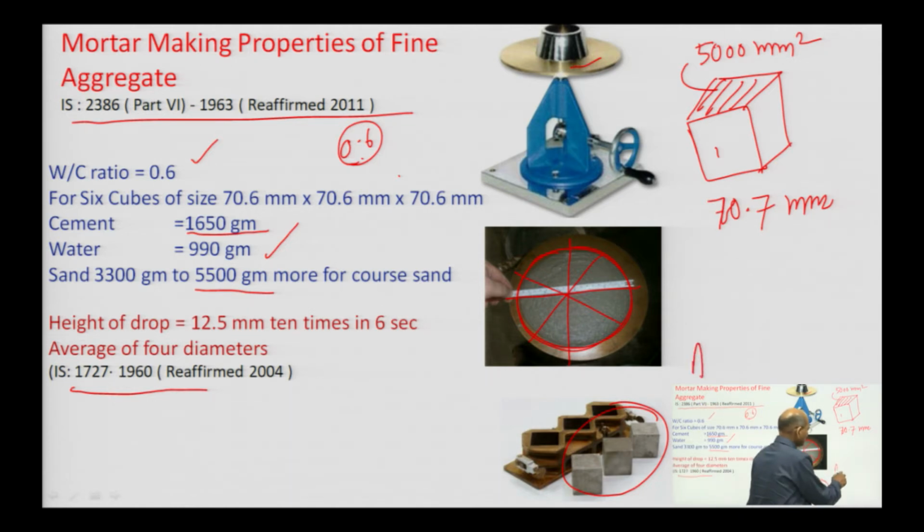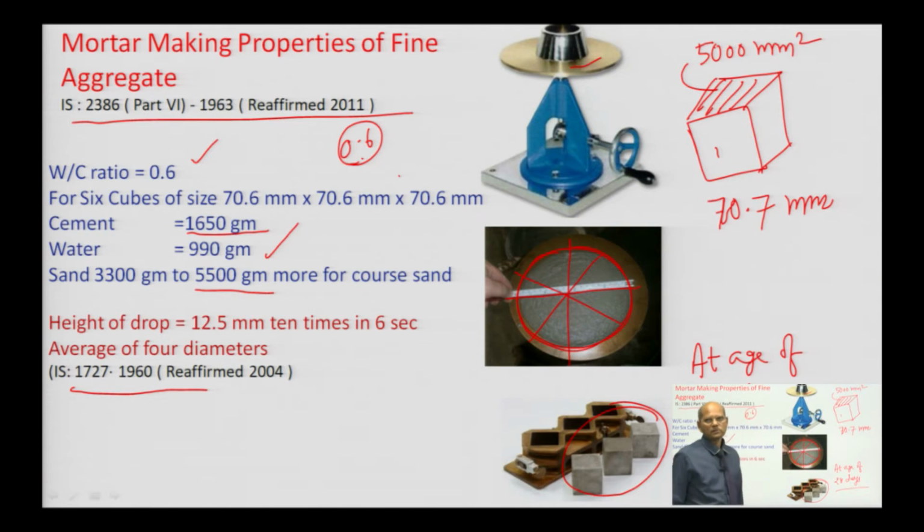At the age of 28 days you test this cube and see the suitability, how much strength the mortar has. That can be determined by the mortar making properties of fine aggregate.